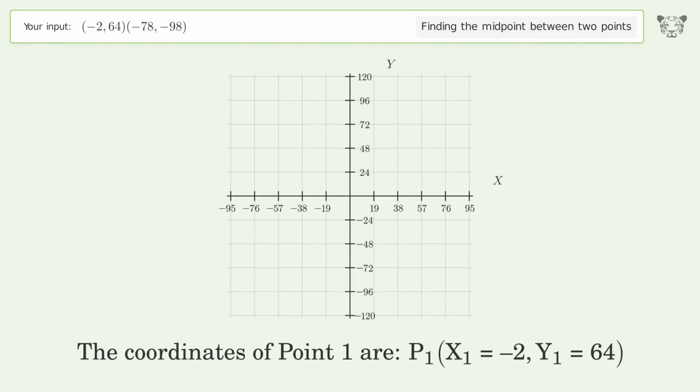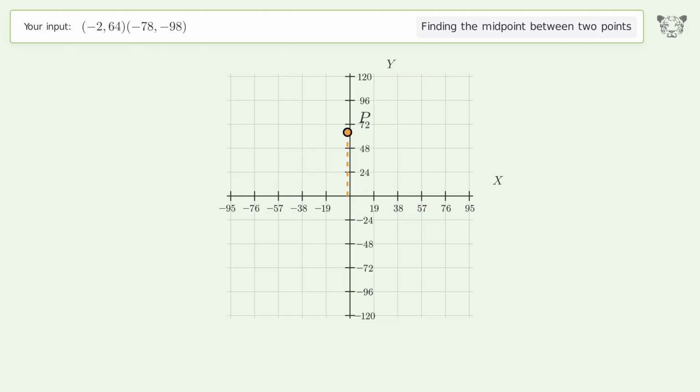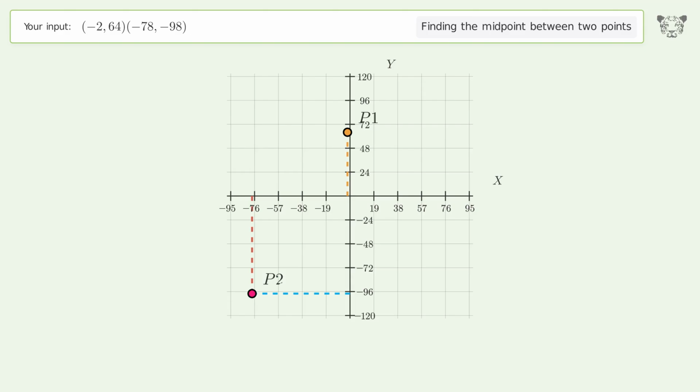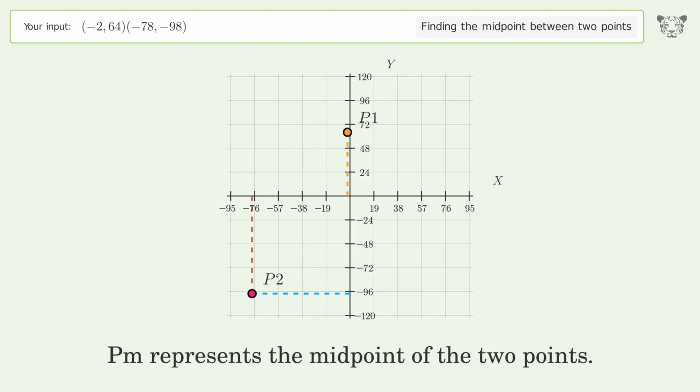The coordinates of point 1 are, x1 equals -2, y1 equals 64. The coordinates of point 2 are, x2 equals -78, y2 equals -98. PM represents the midpoint of the 2 points.